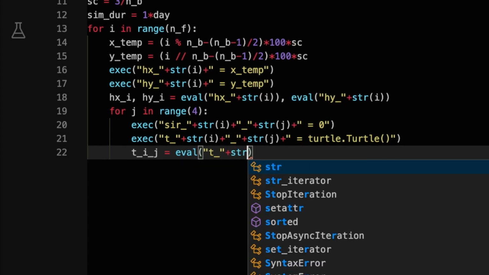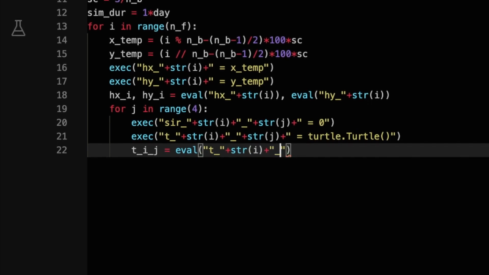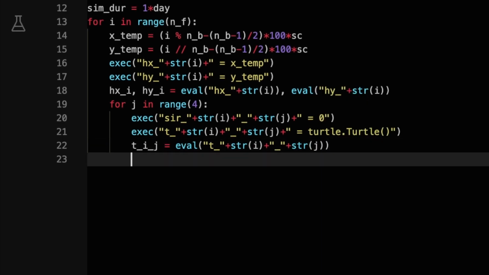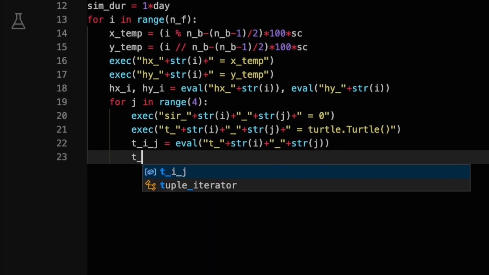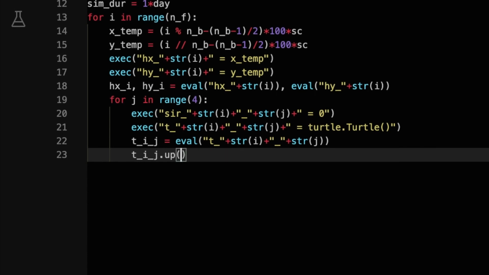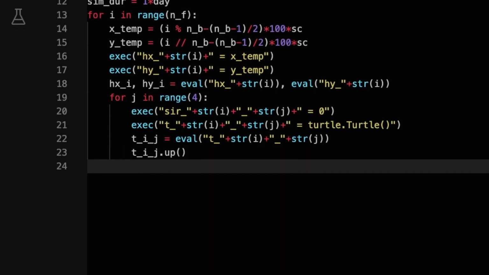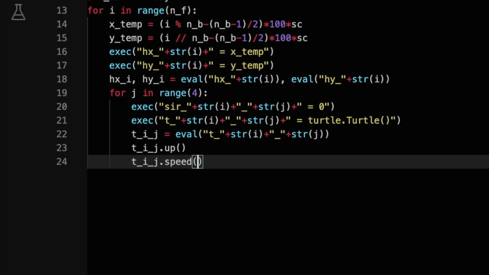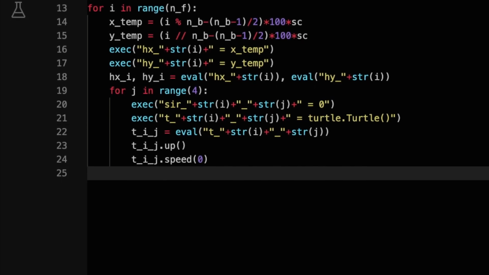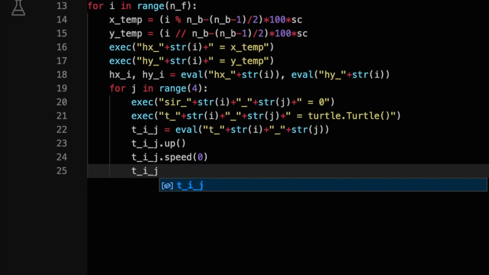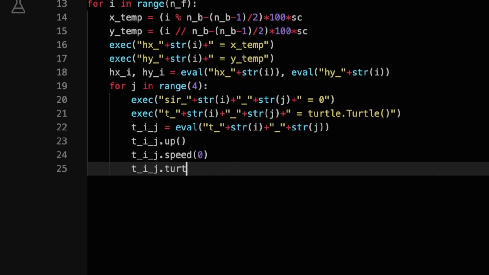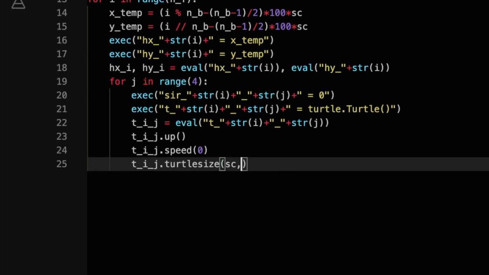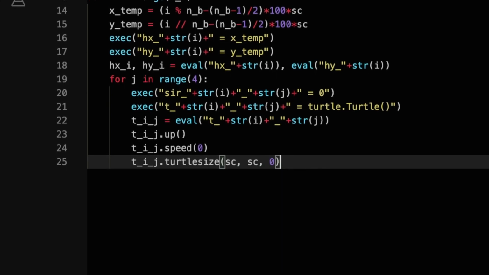We can temporarily set these values to be directly hx_i and hy_i to be used later in the loop, as evaluating them each time will be hard to write in code. Then we can create another for loop for each member j of the family i. Since they have 4 people, the values go from 0 to 3 inclusive. So a range of 4 means 4 different values that start from 0 and don't include 4: 0, 1, 2, 3.